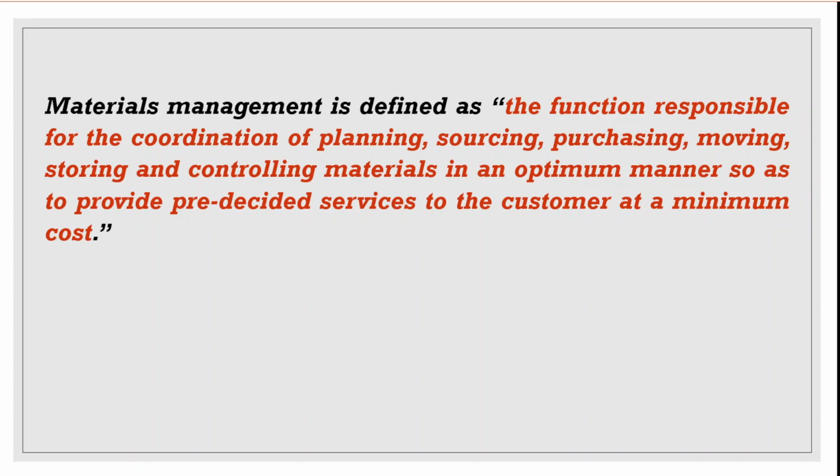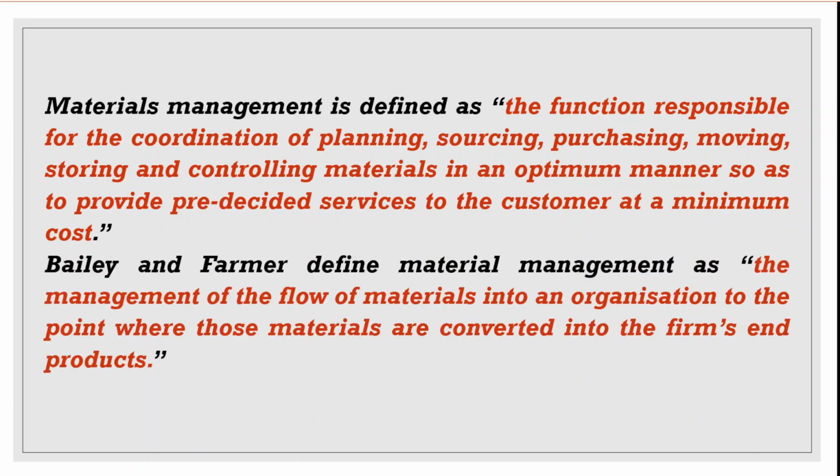Another definition by Bailey and Farmer is like this: the management of flow of material into the organization to the point where those materials are converted into the firm's end product. Basically, the main three functions of material management are planning, purchasing, and scheduling.